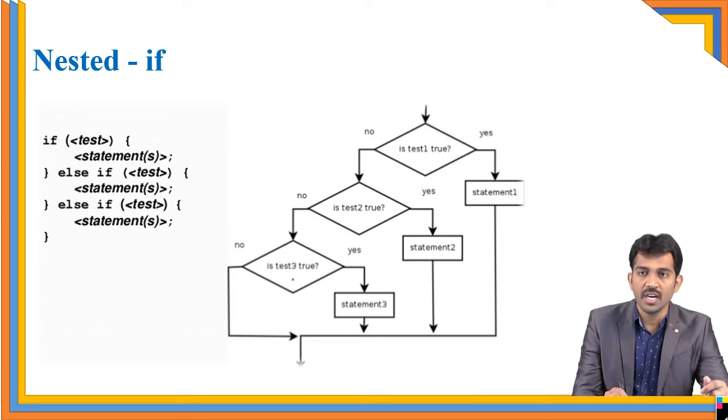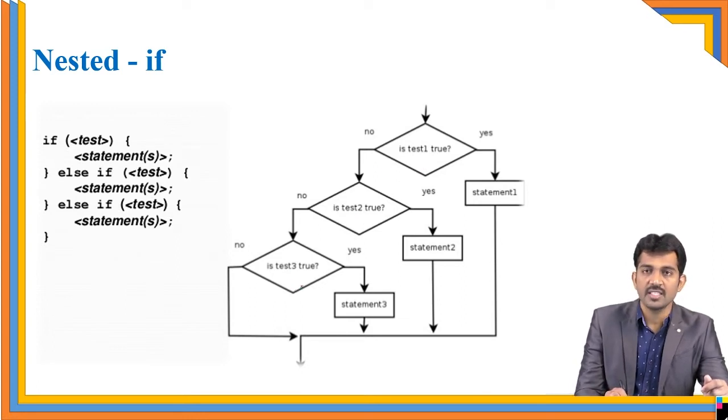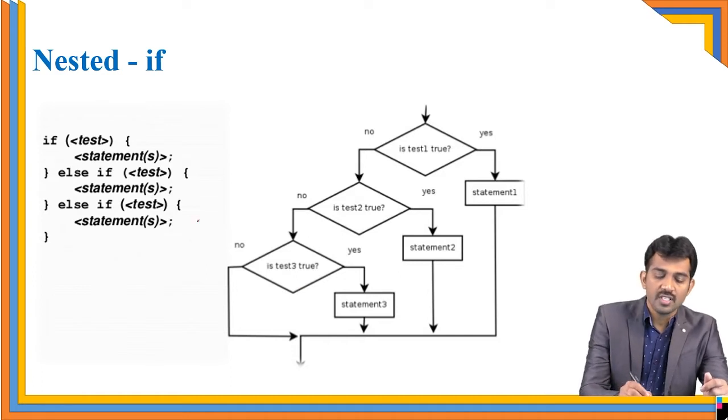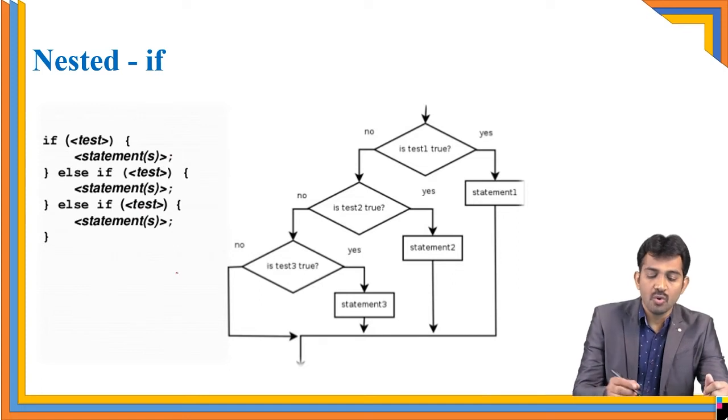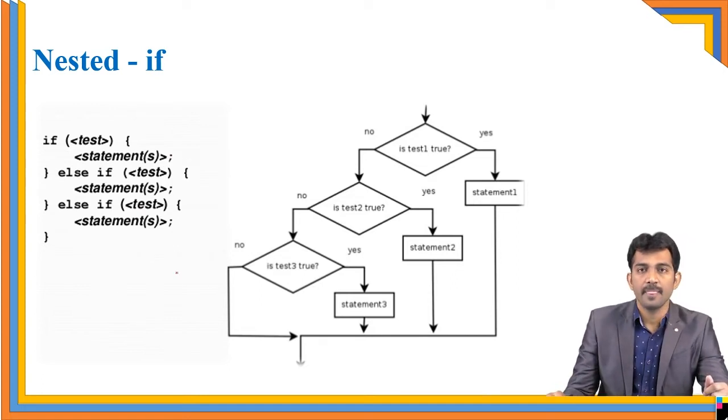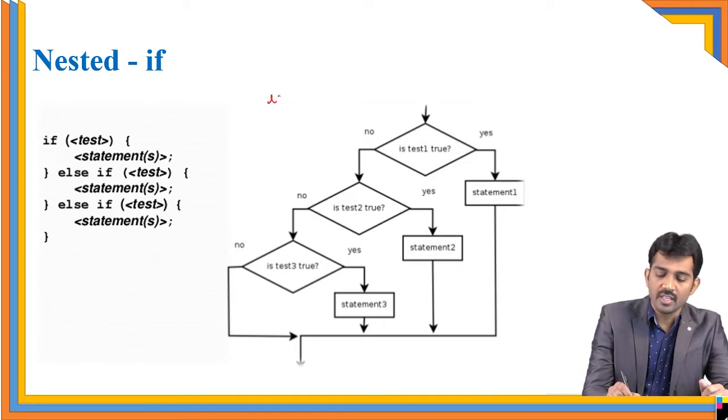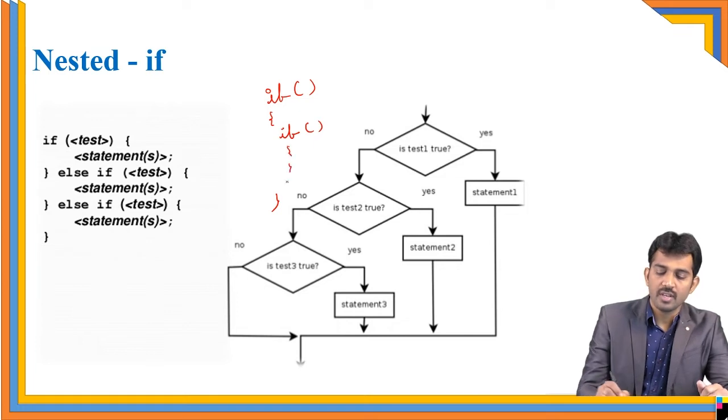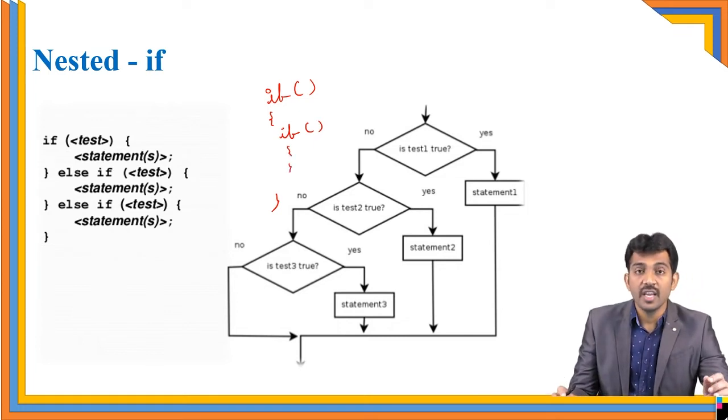Inside one more if is called a nested if. For example, if is there, and if the condition is true, you have one more if, then it is called a nested if.